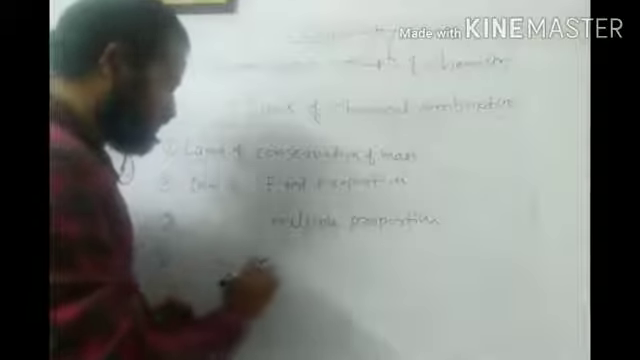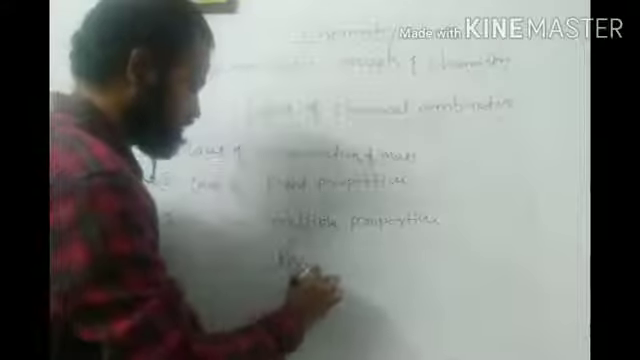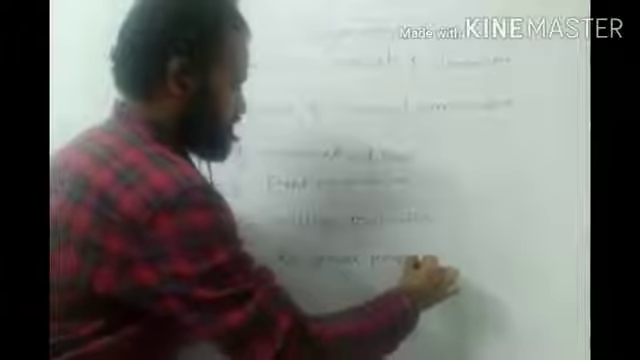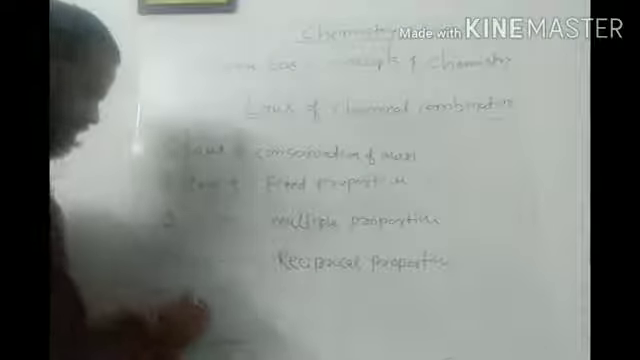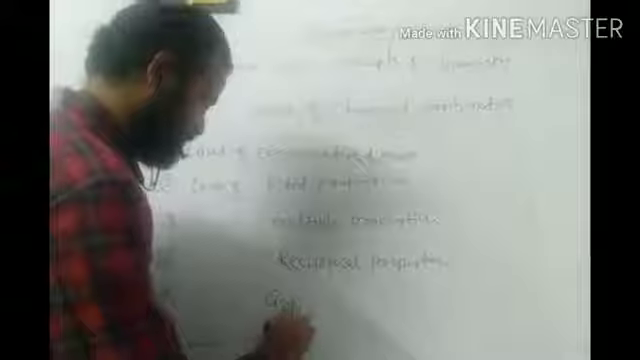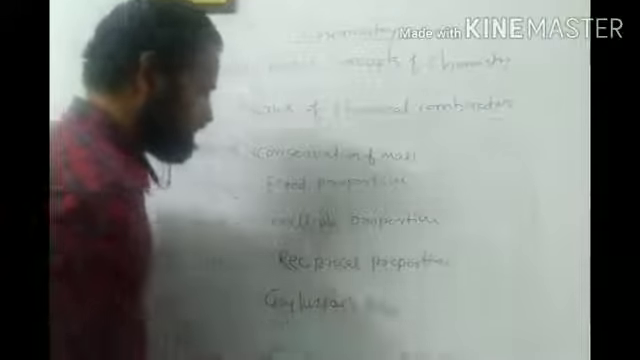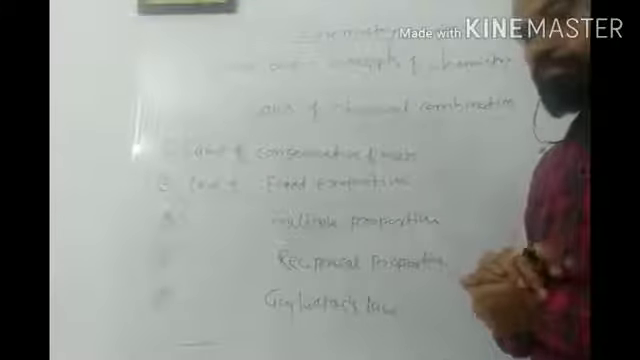Fourth law, actually it is not given in your book, but this law is most important. This law is known as the law of reciprocal proportion. And the last law is known as Gay-Lussac's law. It is not that only these 5 laws are there. There are various laws, but these 5 laws are most important. We are going to discuss these laws in this session.